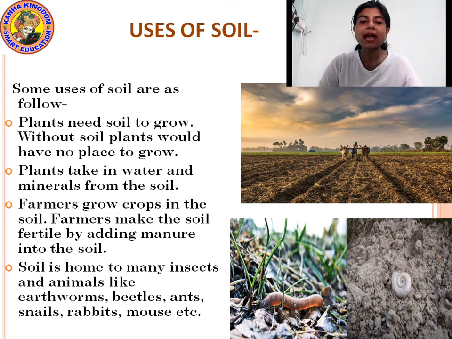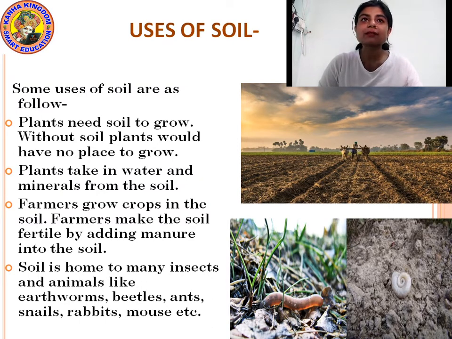Then soil is home to many insects and animals like earthworms, beetles, ants, snails, rabbits, mice, etc. Soil also provides a home to many insects and animals like earthworms, snails, some kinds of insects. Where do they live? They live in the soil.